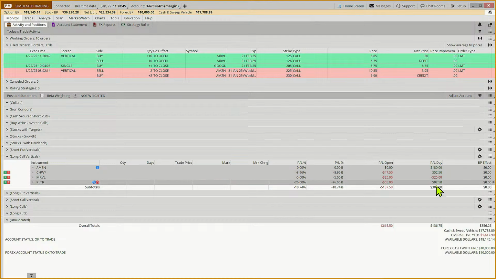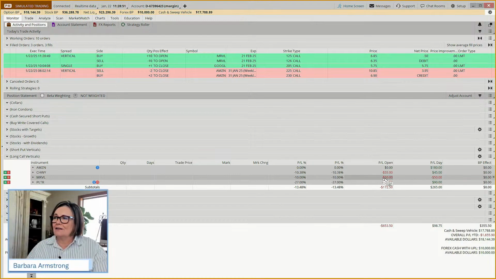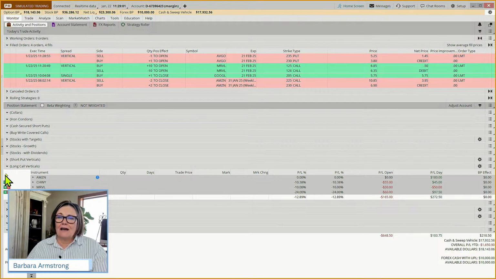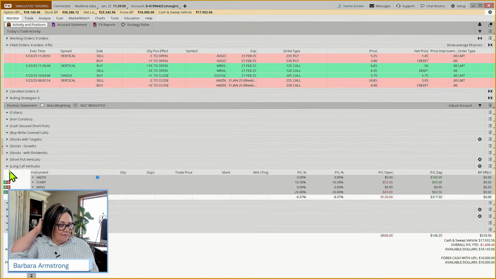And when I looked at these earlier, all of these were up today. Now, the trade we just placed on Marvell is down a little bit. But we have 10 contracts, so those are down $5 a contract. So, we are good to go with those. Okay. So that's our first 2 trades. On Marvell, we did a long call vertical. On Marvell and AVGO, we did a short put vertical.